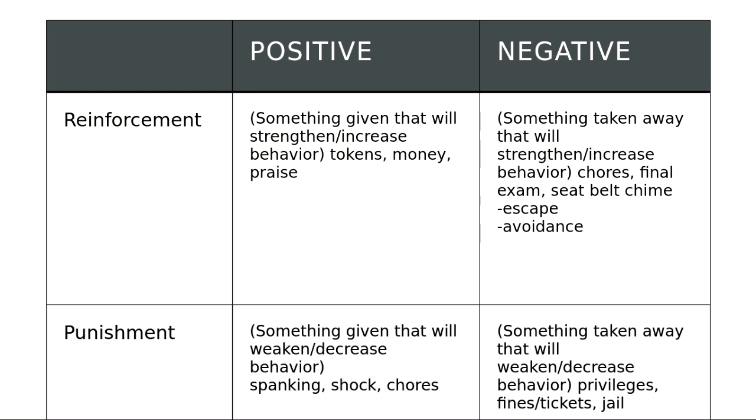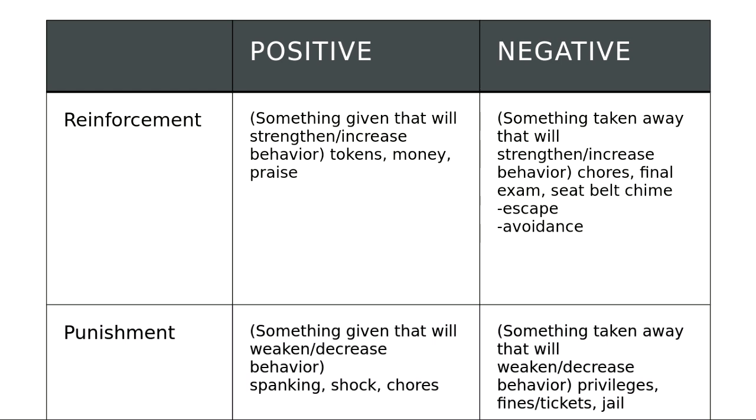Negative reinforcement can be classified in one of two categories. There are two different types of negative reinforcement: escape and avoidance. With escape, something has already started, something that the organism generally finds aversive, something they don't like typically. The behavior causes that thing they don't like to stop.